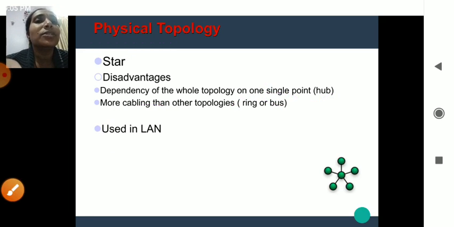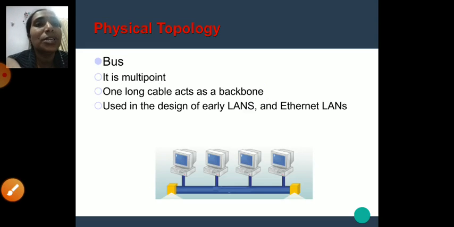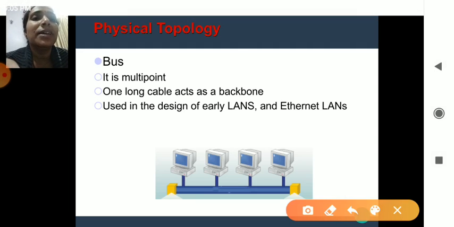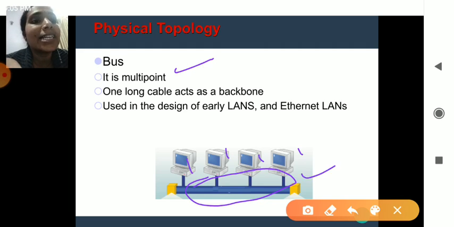Next we move on to the concept of a bus topology. In the bus topology you have multiple connections, multipoint. Here you can see a long cable to which all the systems are connected, which acts as the backbone for the whole network.